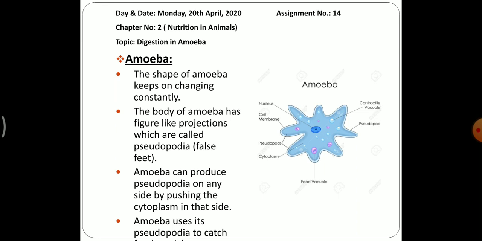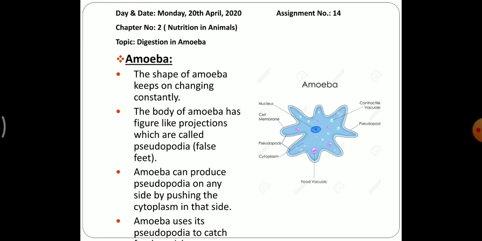In this diagram you can see the shape of amoeba keeps on changing constantly, means it is not fixed. The body of amoeba has finger-like projections which are called pseudopodia. What are they called? Pseudopodia. They are also called false feet. Amoeba can produce pseudopodia on any side by pushing the cytoplasm to that side. So what does the pseudopodia do? It catches food from the surroundings.